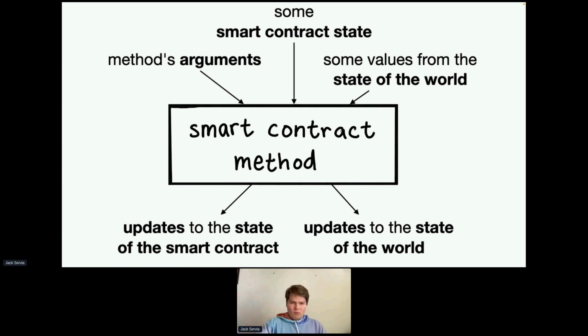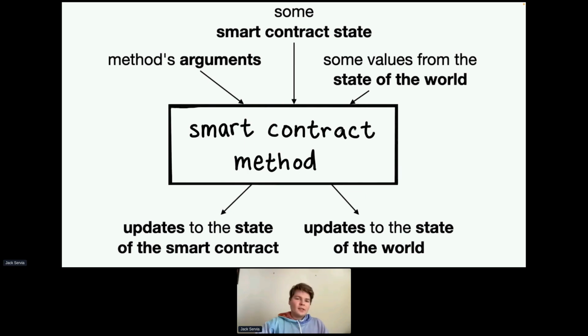And so what we end up passing into our smart contract when you call it, and this is abstracted away from the user, they just pass in the same things that they would pass in to a normal Ethereum transaction. But under the hood, we pass in the arguments that the user passed in, these method arguments, and then we also pass in the state of the smart contract at the time that we're generating the proof, and then we also pass in some states from the outside world. So this could be like block height or something like that.